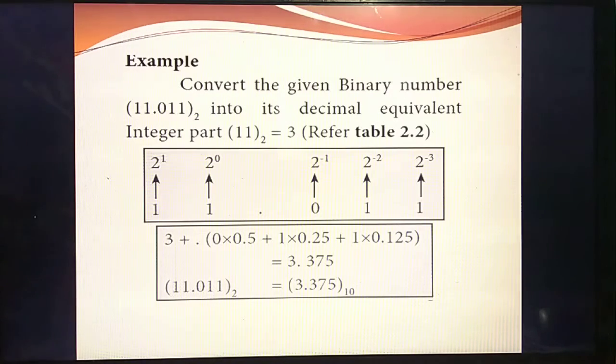So listen. This is a question, write it in your notebook. First you put the heading: conversion of fractional binary into decimal equivalent.